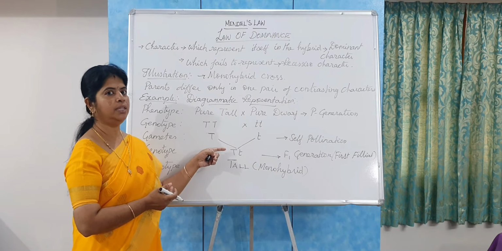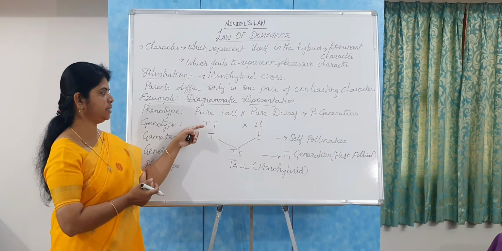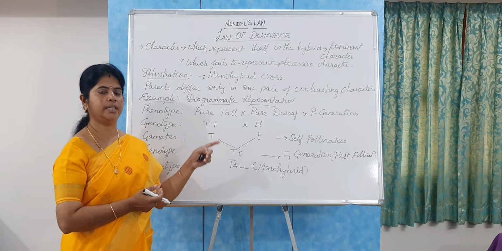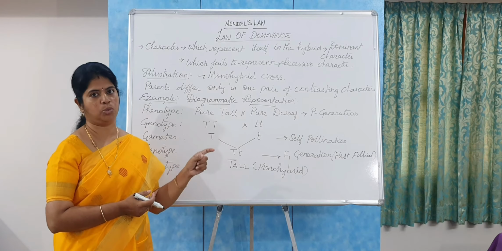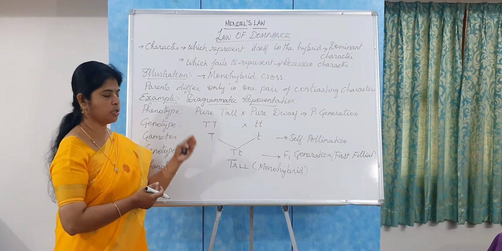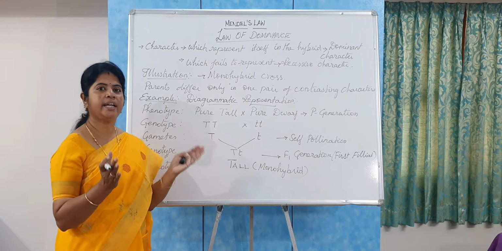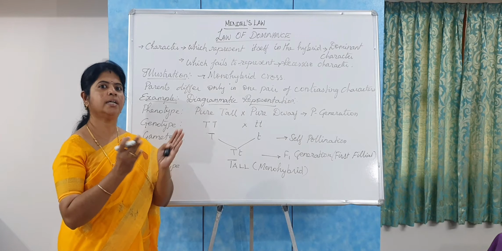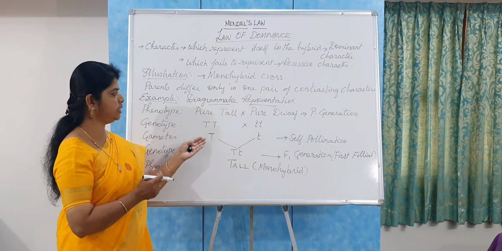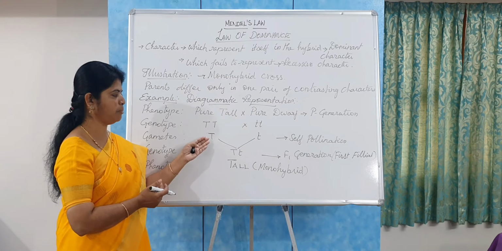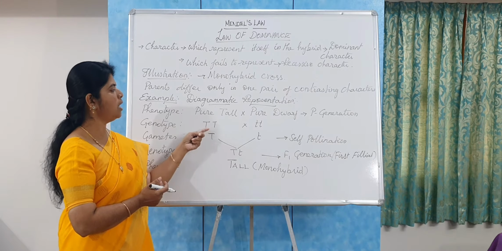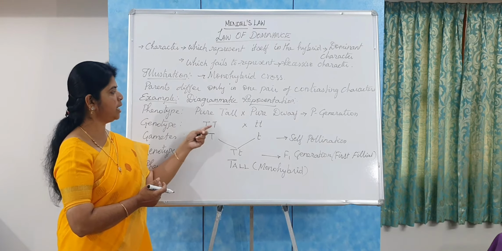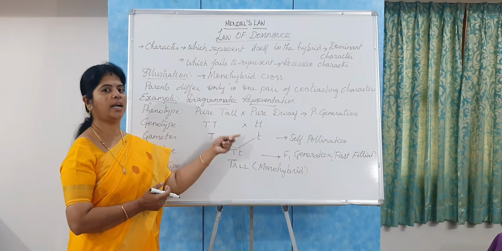You know very well that for any character, the genes are present in a pair, that is, in the diploid condition in our somatic cells, and due to the process of meiosis, they segregate into individual genes, and enter into different gametes. So one of these two genes enters into one gamete and the other gene enters into another gamete.